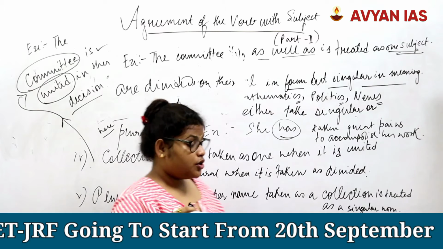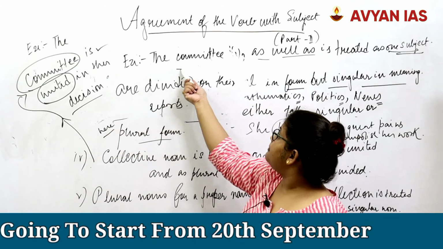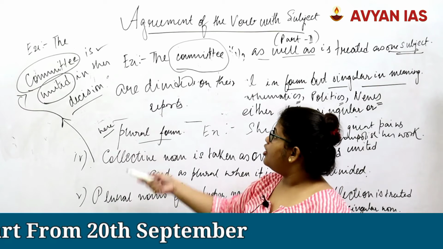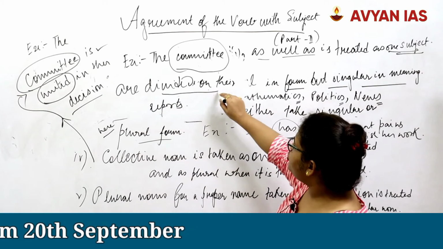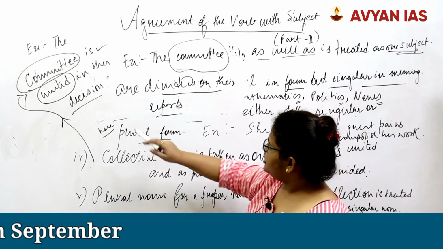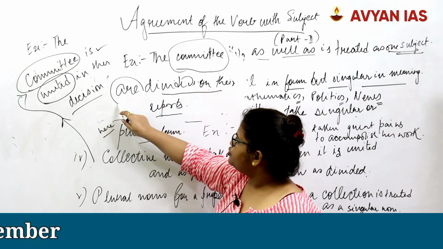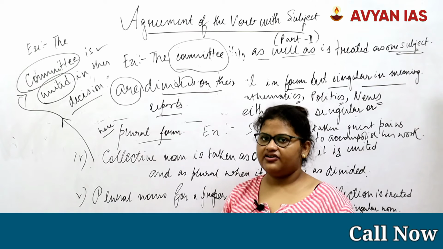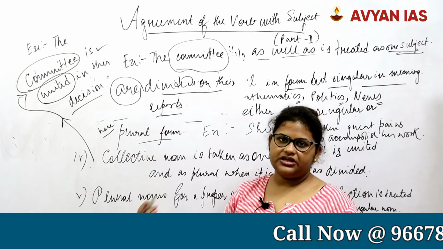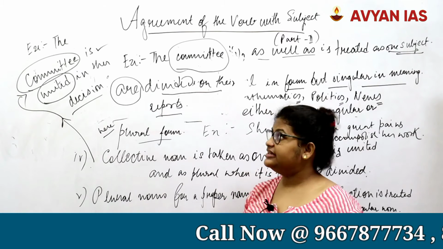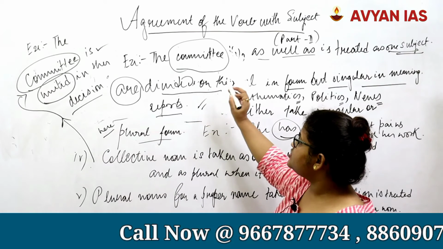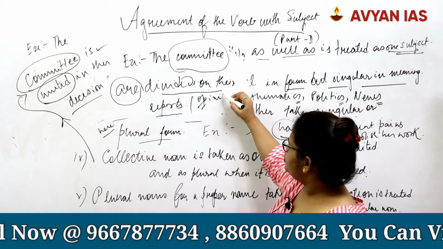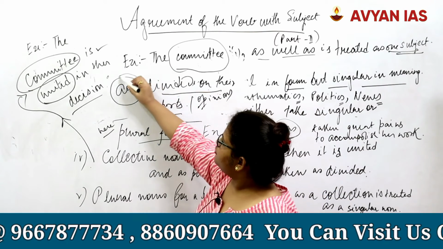Here the committee also refers to a group of people, a collective noun, but they are divided on their opinions or reports. So here we will take a plural verb, because whenever they are divided we are not getting one opinion, we are coming out with multiple opinions. Hence, because of this multiplicity of reports or opinions that the committee comes up with, we will use the form are.